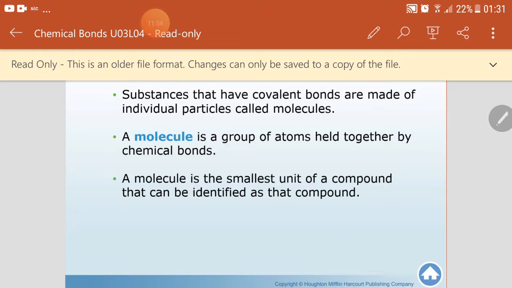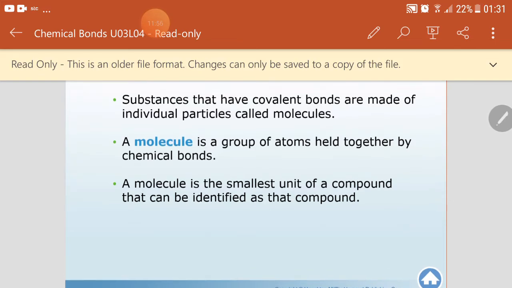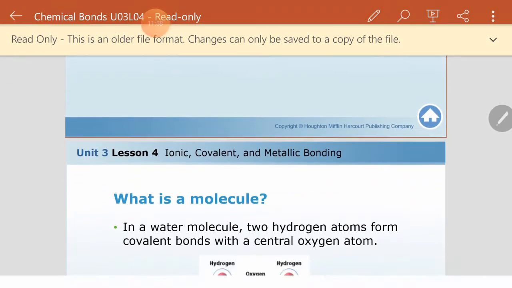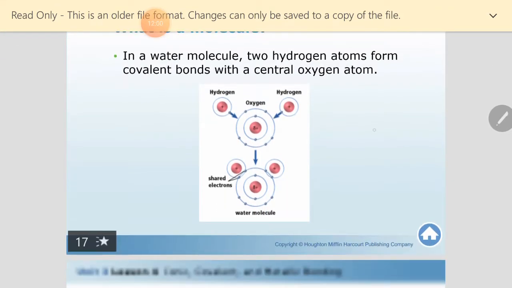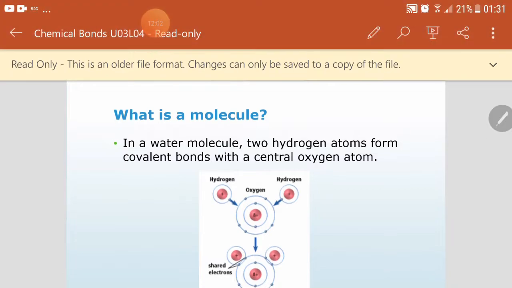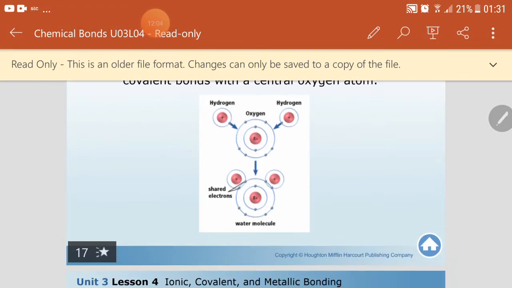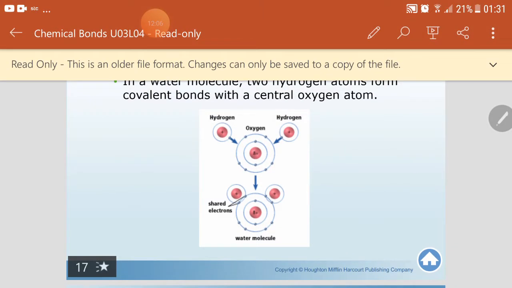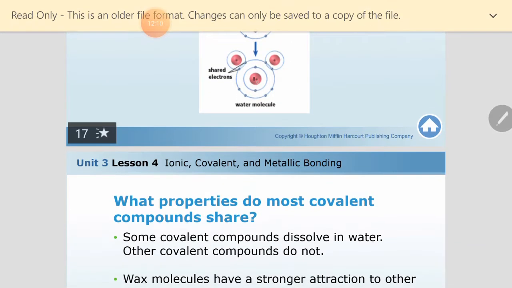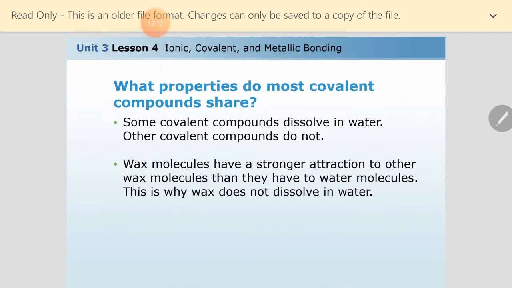A molecule is the smallest unit of a compound. We took this before. Again they give you the drawing of water, so this slide is repeated just to explain water again. No need for it.